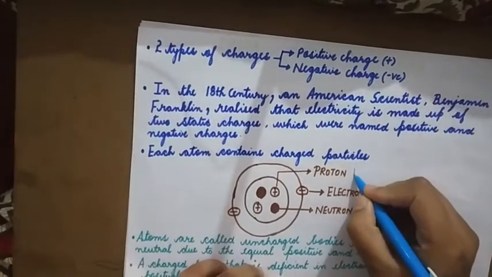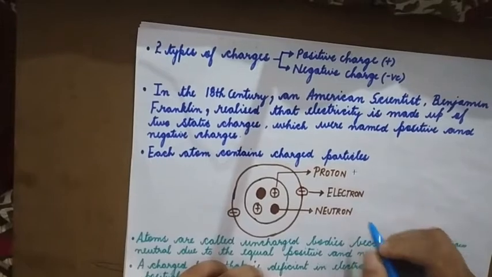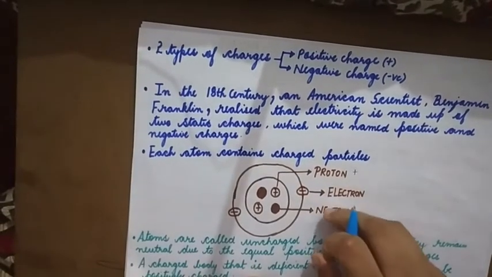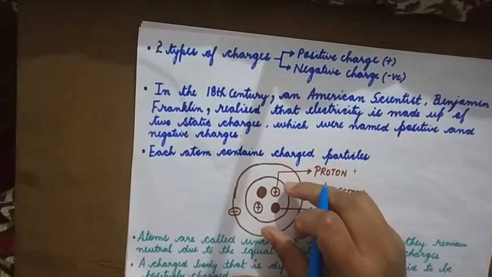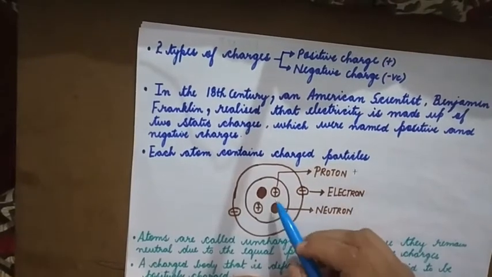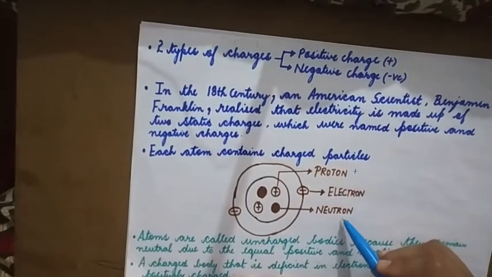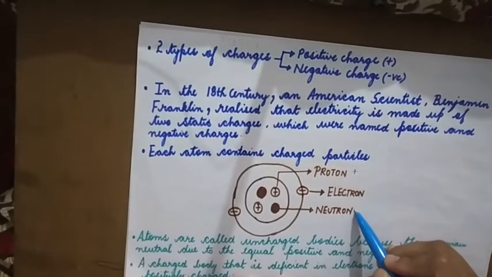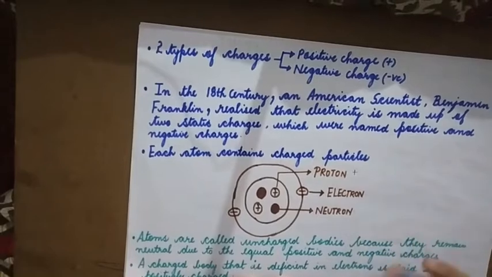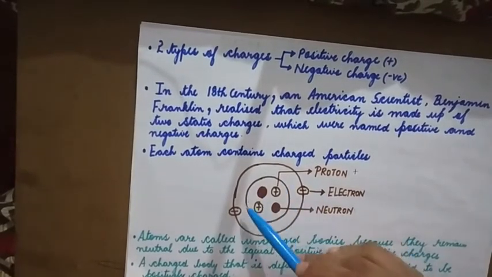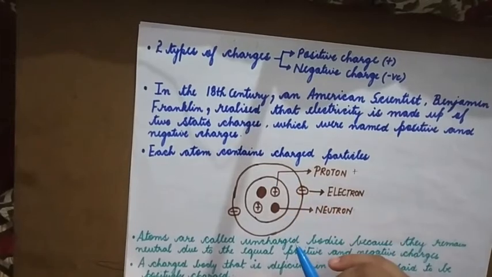Proton is positively charged, whereas neutron does not have any charge. So the nucleus right in the center has protons, which are positively charged, and neutrons, which are neutral.